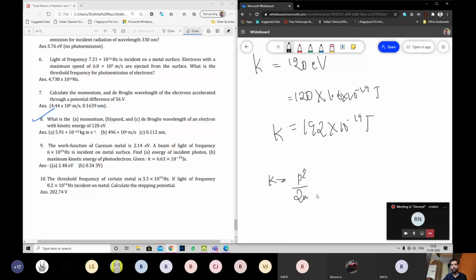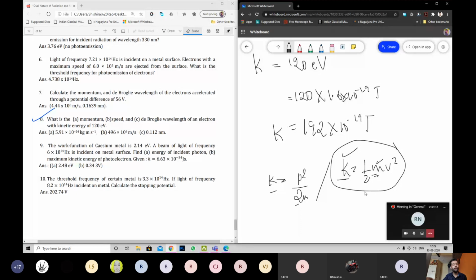If you have that value, then from kinetic energy, K equals half mv square. You know the value of K, find out v. Then multiply it by mass, you'll find momentum. Then de Broglie wavelength, h by p. You take this equation, put the value of K, put the value of m, get the value of v square, take square root, you'll get v.